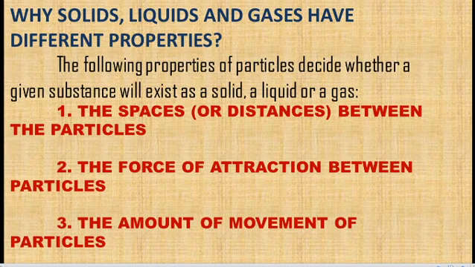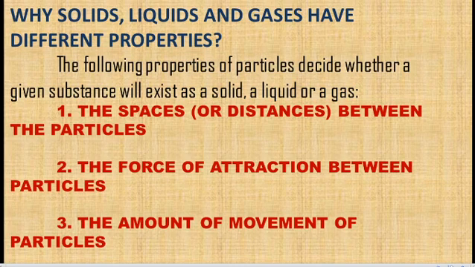Why do solids, liquids and gases have different properties? Based on these three main points, you classify into solids, liquids and gases. The first one is the spaces between the particles. We already know the particles are combined together to form a matter. So the spaces between the particles is the first thing to differentiate each matter. And the second one is the force of attraction between particles.